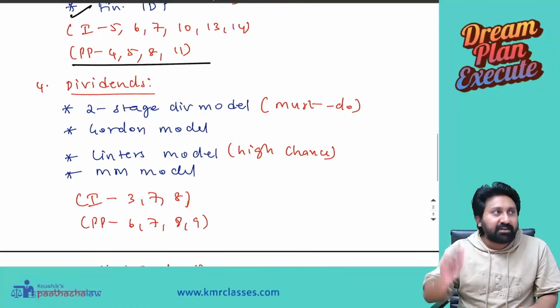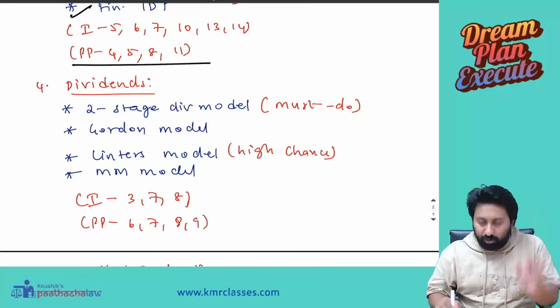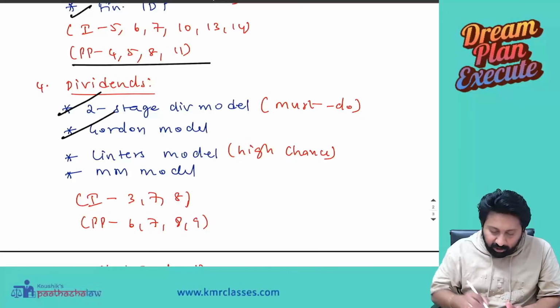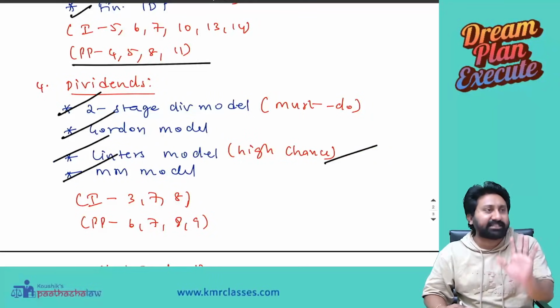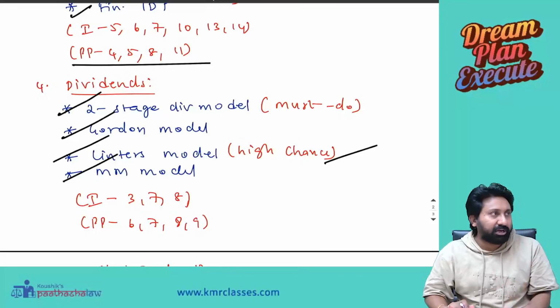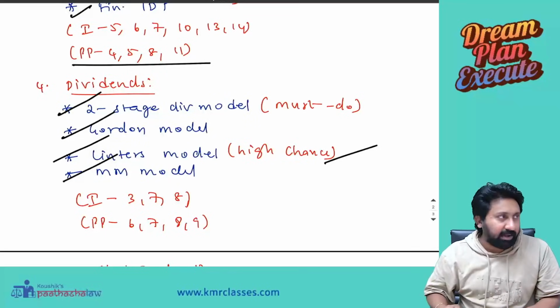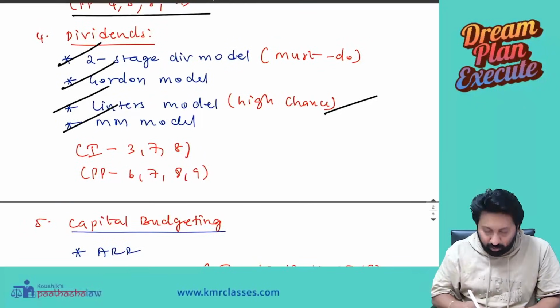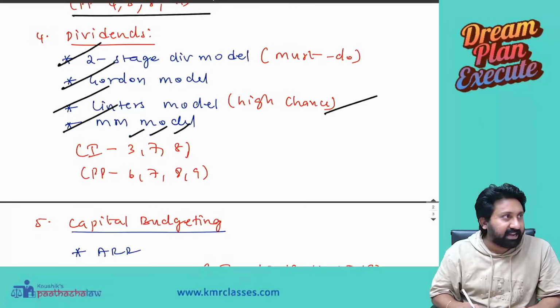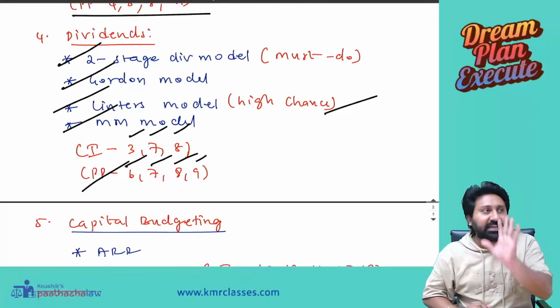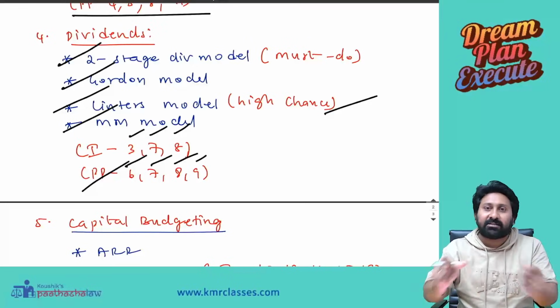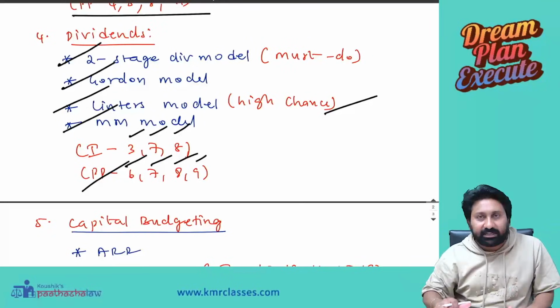Next, dividend chapter. Must do the 2-stage dividend model, Gordon model, Linter model, MM model. Linter model has the highest chance this time. A 2-mark or 3-mark question can come, or an MCQ can come. So for this, what do I need to do? Solve illustrations 3, 7, 8 and practical problems 6, 7, 8, 9. That's it. Your work is done. If you can do these 7 questions, dividend chapter is over, you can directly go to the exam.